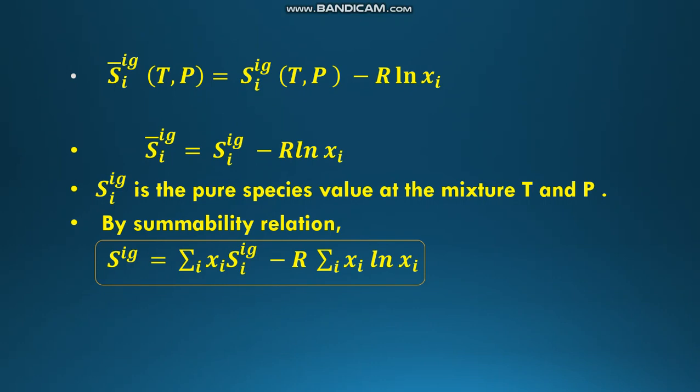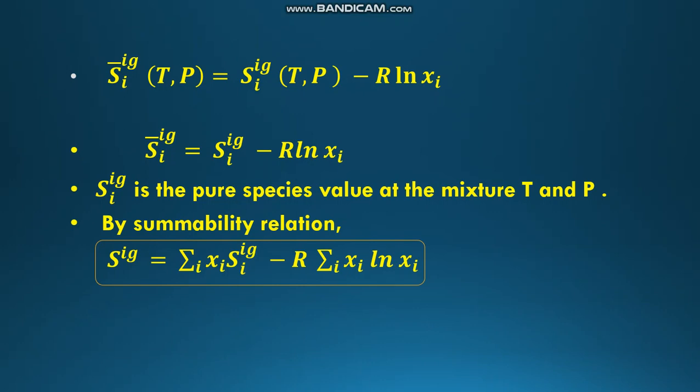So now Si bar ig at constant temperature and pressure is equal to Si ig at constant temperature and pressure minus R ln Xi. So here Si bar ig is equal to Si ig minus R ln Xi, where Si ig is the pure species value at the mixture temperature and pressure.